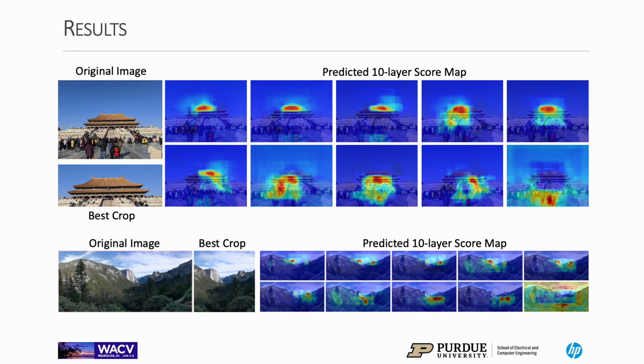To show that our cropping algorithm is explainable, we provide predicted 10-layer score maps for 2 images. For example, in the image at the top, the salient region of the palace is activated in the first 9 layers of the score map, but not in the 10th layer, showing that our model is capable of locating the point of interest. The salient region of the crowd is only activated in the 10th layer, showing that our model correctly predicts the crowd as a distraction. This indicates that our model can distinguish between attractive and distracting elements. In the image at the bottom, our method is also able to find the points of interest, which are the mountain peaks, from the panoramic image, and predict the reasonable best crop.